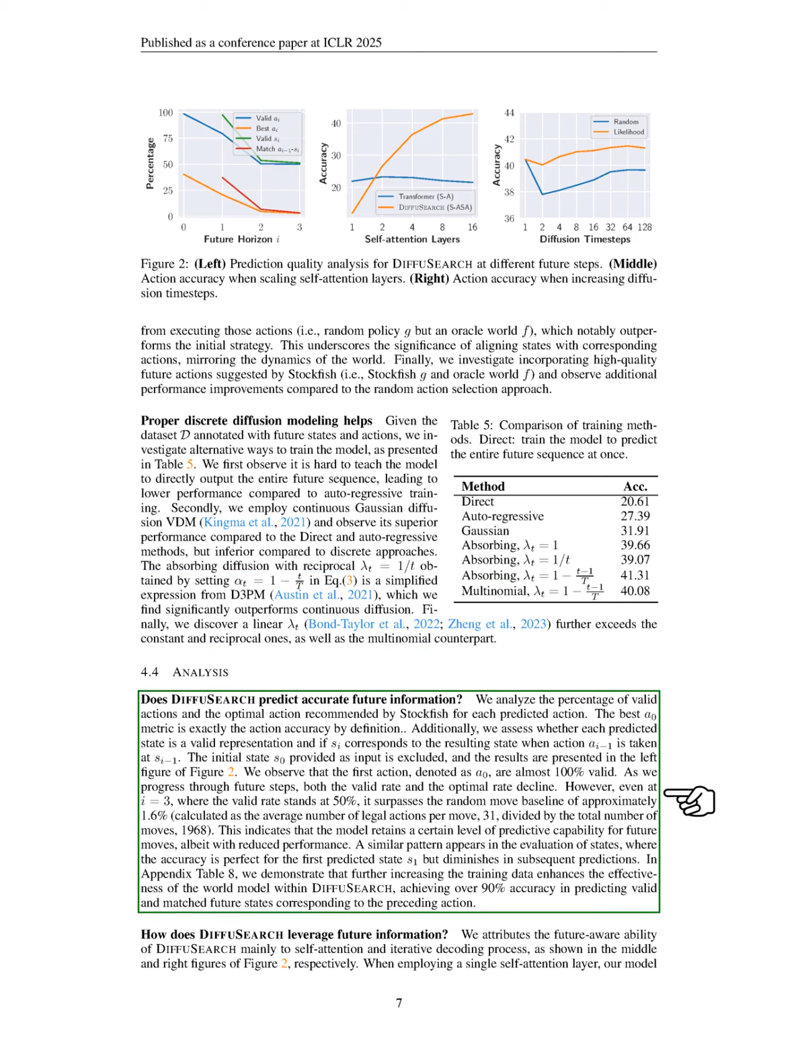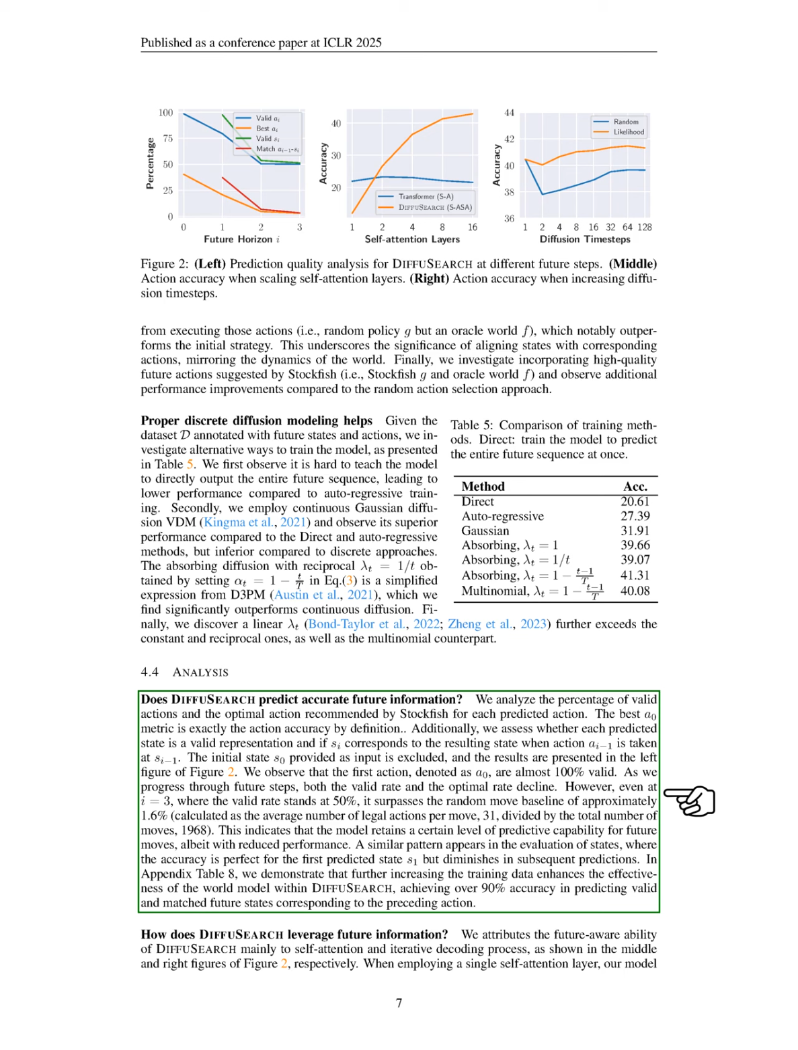As we look further into future steps, we notice a decline in both the valid and optimal action rates. However, even at the third step, where the valid rate drops to 50%, it still exceeds the random move baseline of about 1.6%. This suggests that our model maintains some predictive ability for future moves, even if its performance decreases.